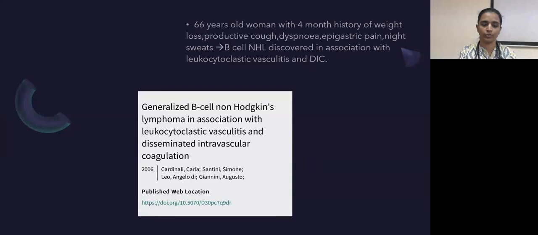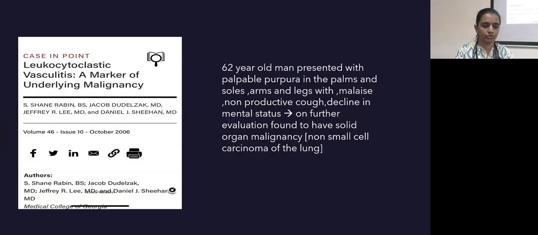Generalized B cell non-Hodgkin lymphoma in association with leukocytoclastic vasculitis and disseminated intravascular coagulation. This is a case report of a 66-year-old woman with a 4-month history of weight loss, dyspnea and epigastric pain. On evaluation, she was found to have B cell NHL in association with leukocytoclastic vasculitis and DIC. One more study: a 62-year-old woman presented with palpable purpura on the palms and soles, arms and legs, malaise and decline in mental status. On further evaluation, she was found to have a solid organ malignancy, non-small cell carcinoma of the lung.